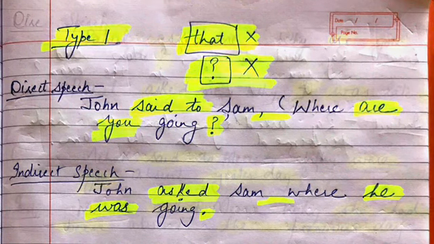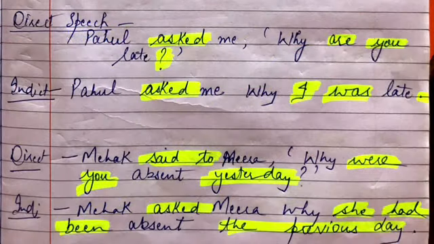Let us take another example. Pahul asked me. Asked will remain the same, it is already interrogative. That means this comma and inverted comma will be omitted. "That" is not used. Why are you late? So here where is the subject? You is the subject, and asked me. So who is the subject here? You. Who is this you? It is me, right? So you will be converted to I.